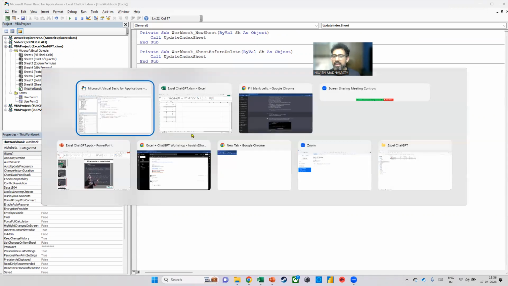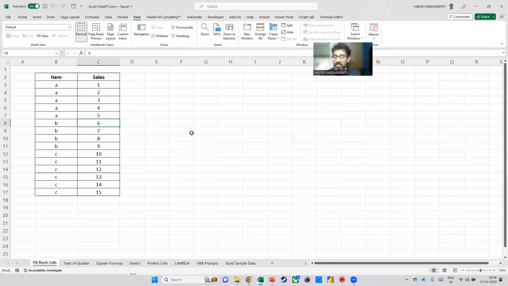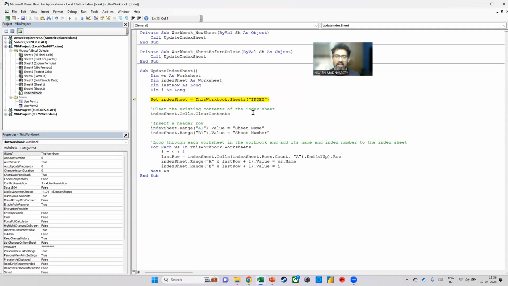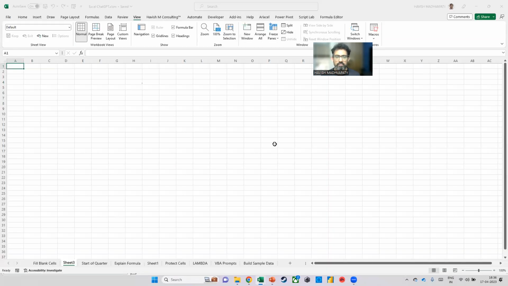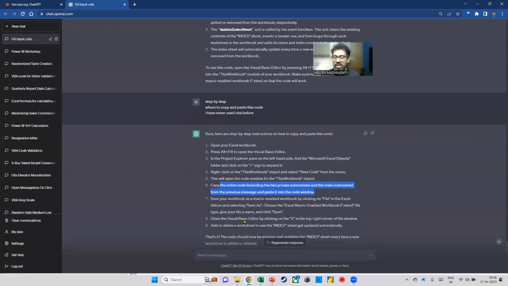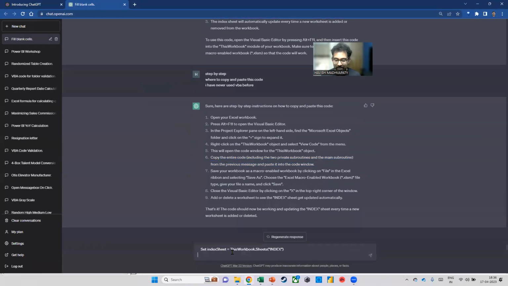Okay. I believe the code will only run when a new sheet is added, because that's what it interpreted. Let's give it a go. So add a new sheet and it still gives me an error, no problem. It says that there's an index sheet. Okay. Let's see if we are able to figure out the problem. I mean, I know the problem, but let's see if ChatGPT can do it. So now I'll tell it there is an error in this line.